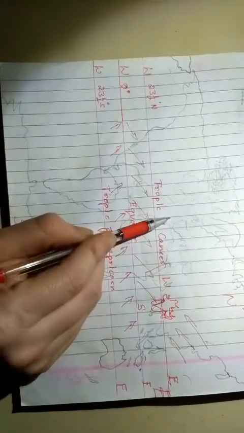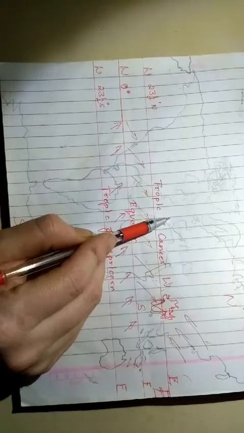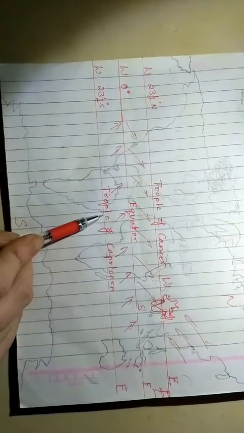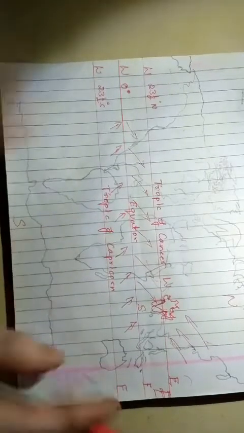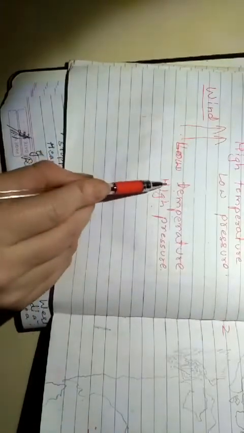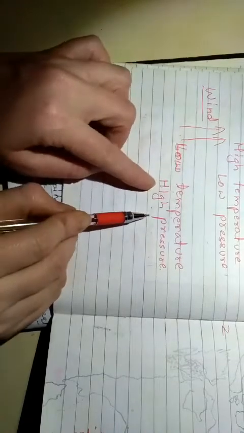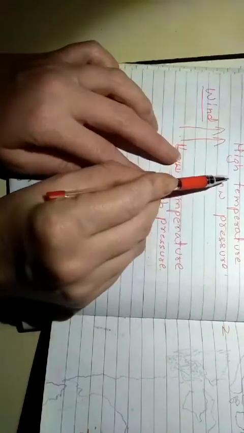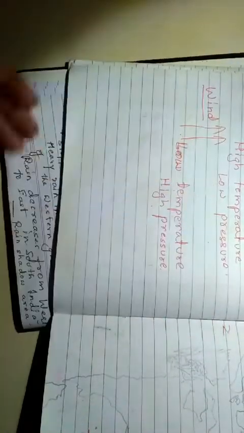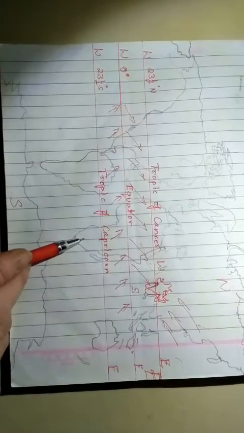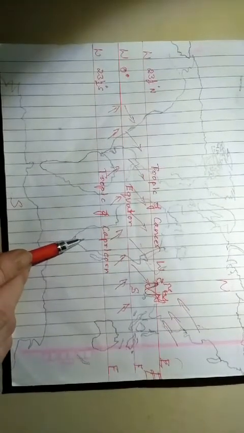In the northern hemisphere, temperature will be low compared to the southern hemisphere. What should our wind do? Our wind should blow from the low temperature area, that is the high pressure area, to the high temperature area, that is the low pressure area. Northern hemisphere, less temperature, high pressure. Southern hemisphere, more temperature, low pressure.